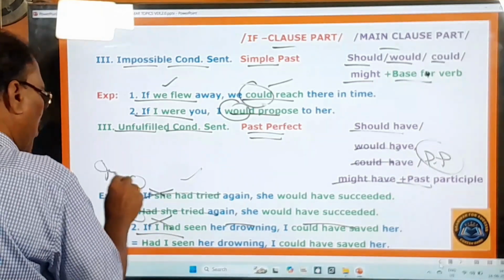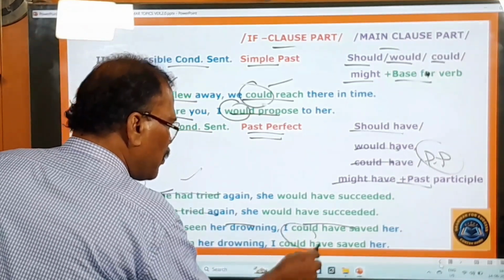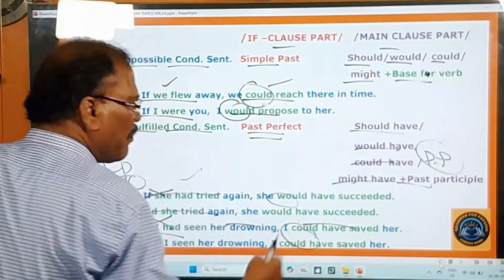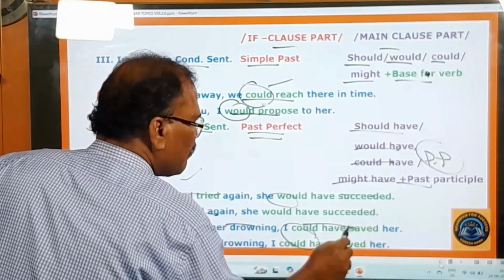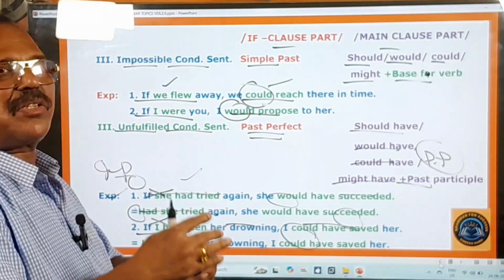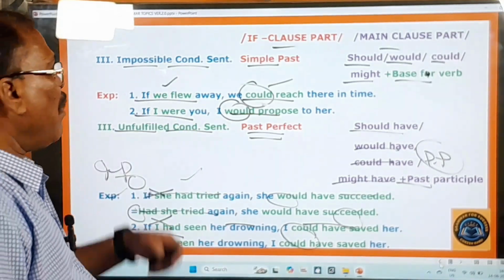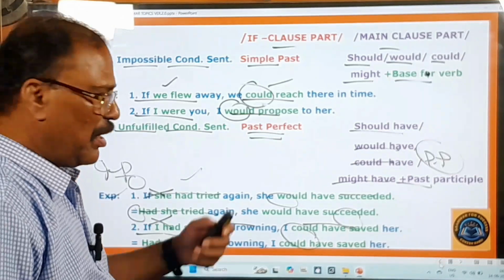ప్లీజ్, దిస్ ఇస్ అన్ ఇంపార్టెంట్ థింగ్. Okay, had I seen her drowning, I could have. So here you are using could have, would have plus pp, succeeded, saved. So that's that. So very very important. This is called at a glance chart of conditional sentences. And now let's move on to the other rules.